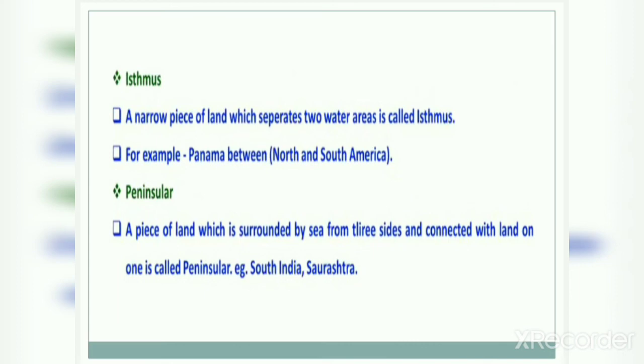And in a peninsula, a piece of land is surrounded by water on three sides. So don't be confused between Gulf, island and peninsula. A Gulf is a water area surrounded by land from three sides, and a peninsula is a piece of land surrounded by water from three sides.